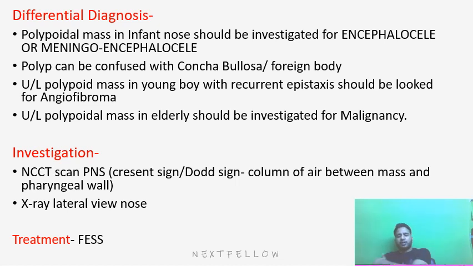Ethmoidal and antrochoanal polyp, we have already explained. Ethmoidal is bilateral, allergic in nature, with hereditary predisposition. Antrochoanal polyp is mainly unilateral and arising from the maxillary antrum going into the nasopharynx.